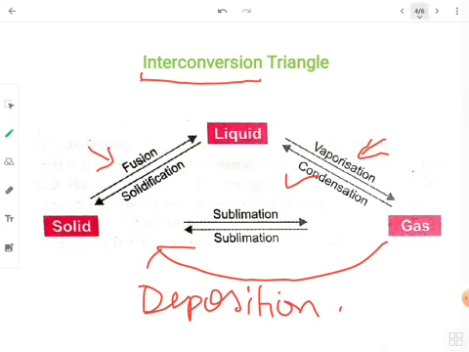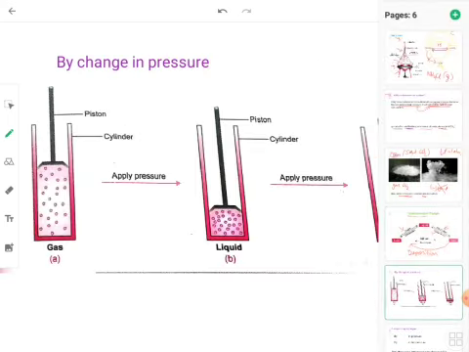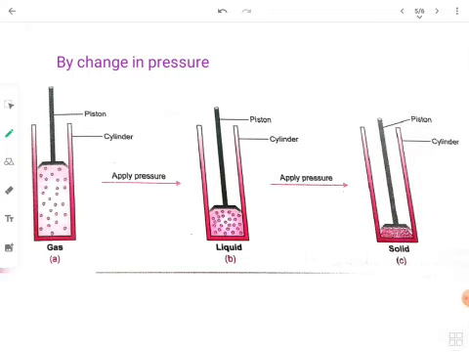That is also correct. Okay, now this is one part that I had talked about in the previous video, that any change in the state of matter can be brought about by two things. What were those two things? Number one was the change in temperature, and second was the change in pressure. So let us now discuss this second part, how we change the state by changing the pressure.